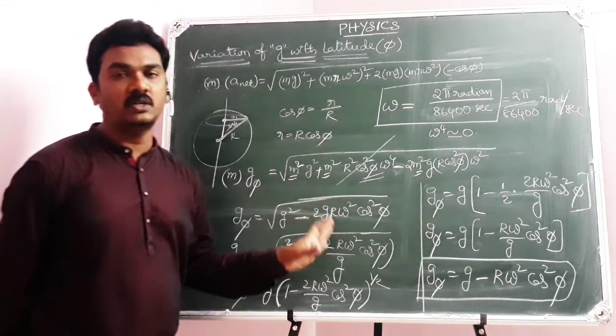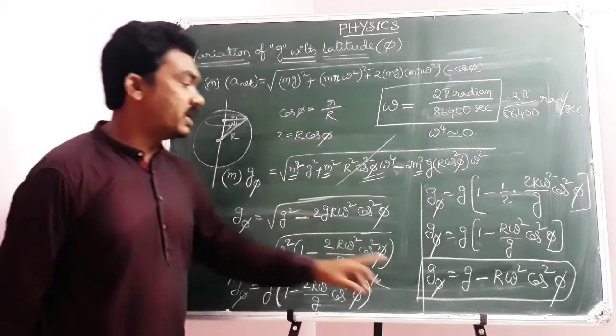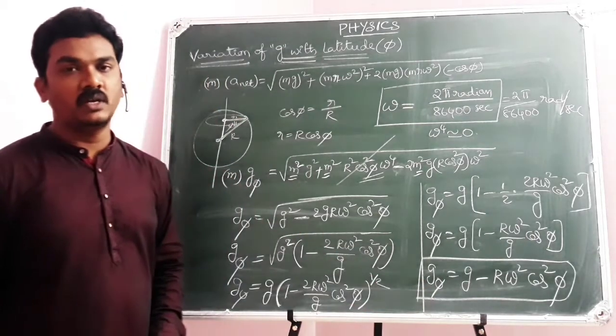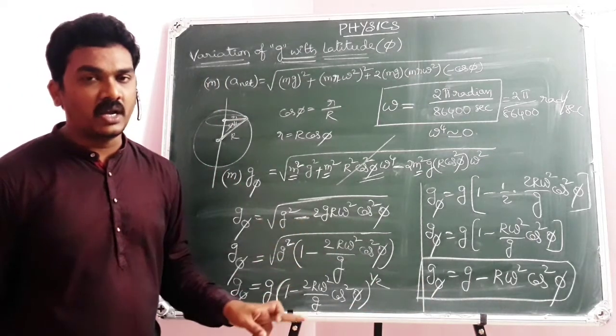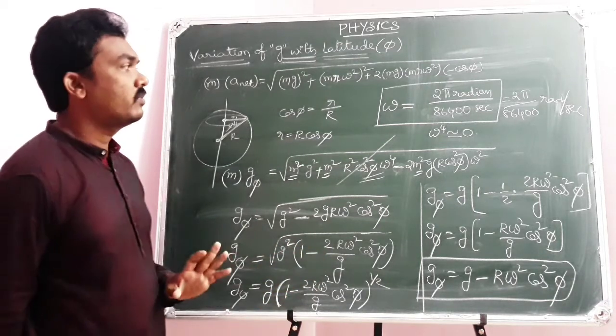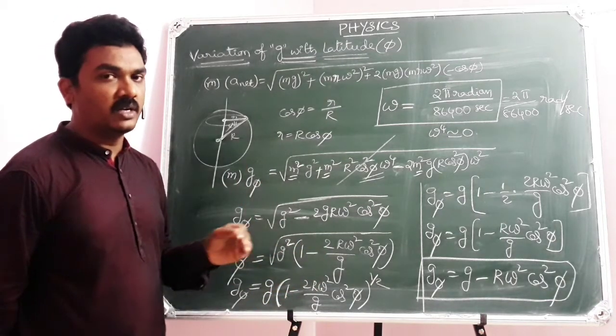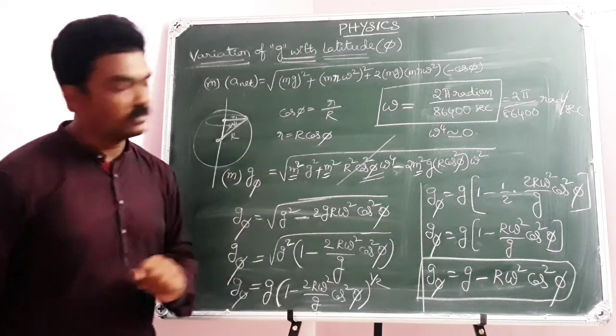So this is the derivation of g at a given latitude: g phi equals g minus r omega square cos square phi. Go through the calculation part. We have a little more discussion on this. Note down.